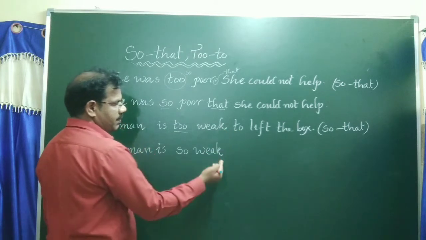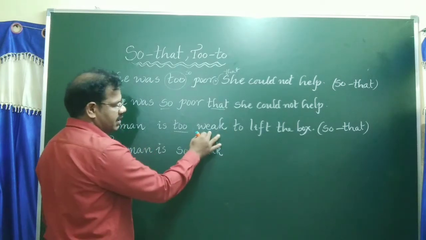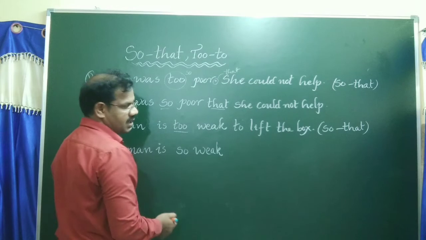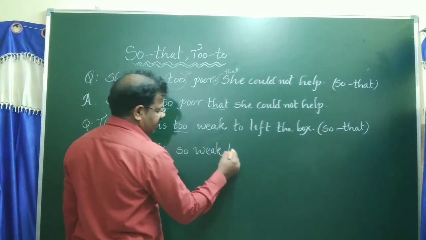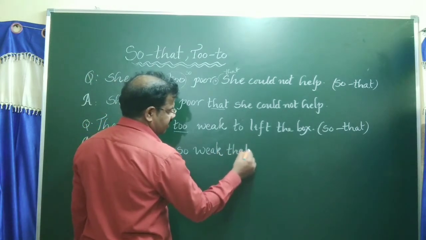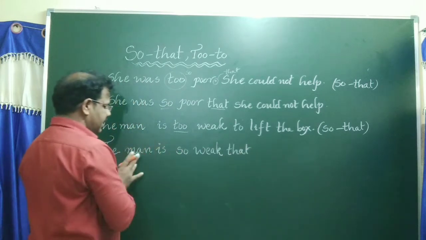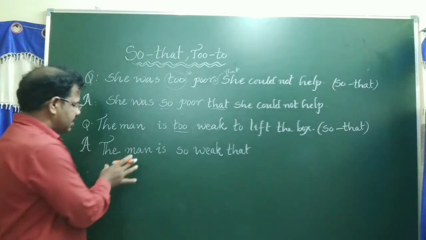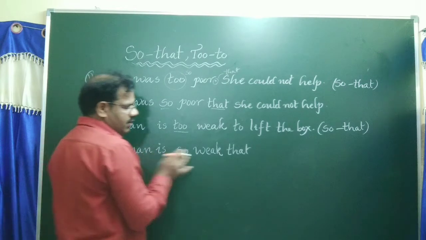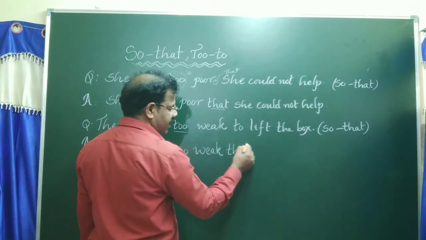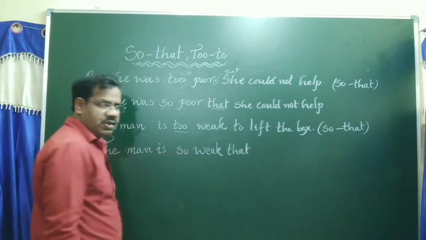Before the to should apply that, or after the adjective should apply that. After writing conjunction that, should remind what is the subject. Subject is man. Man belongs to personal pronoun is he.